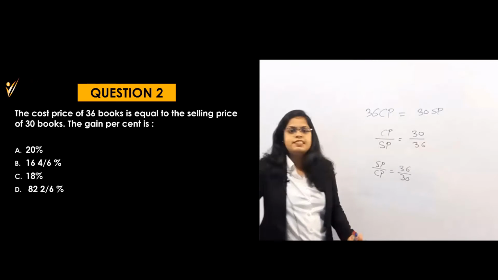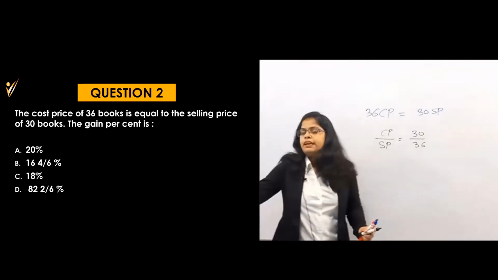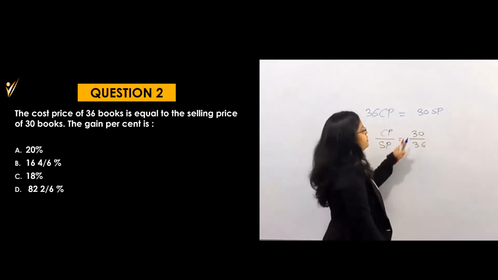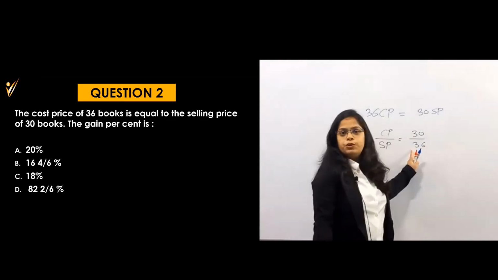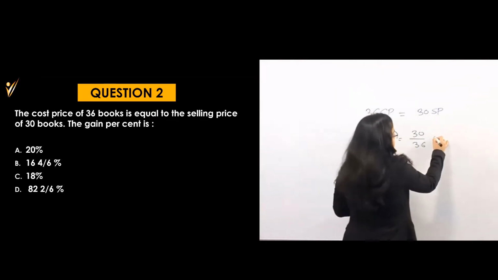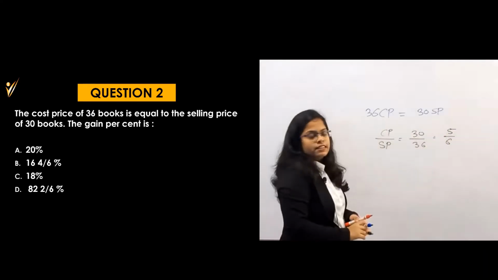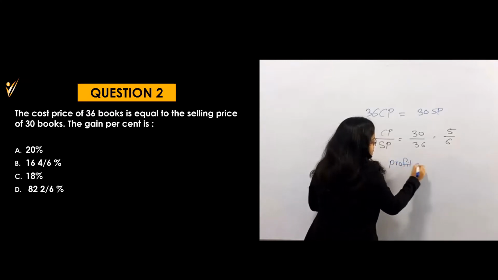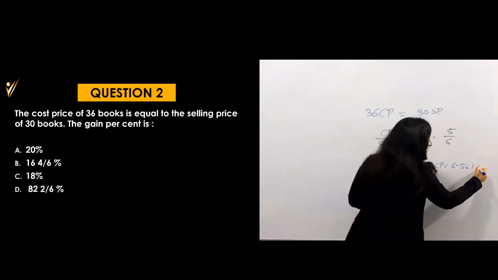Sometimes it may happen that some students will write SP minus CP, so it won't matter. Now either you can leave the 30 by 36 as it is, or you can change it to the ratio which is 5 by 6. Right? 6 5s are 30 and 6 6s are 36. That means what is the profit here? Profit will be SP minus CP, which is equal to 6 minus 5, that means 1 rupee.